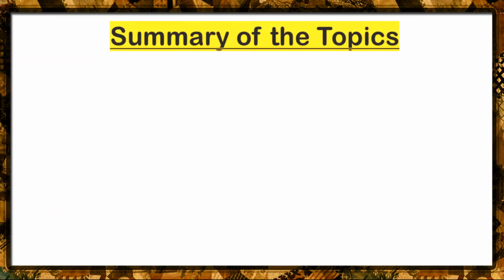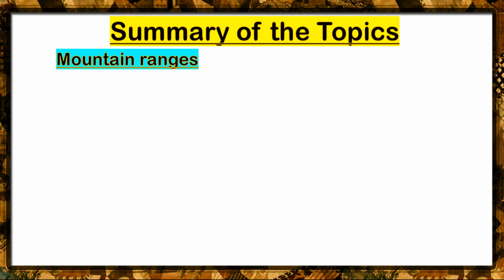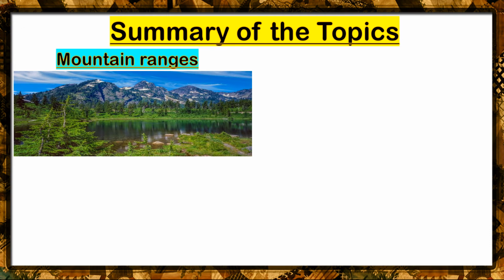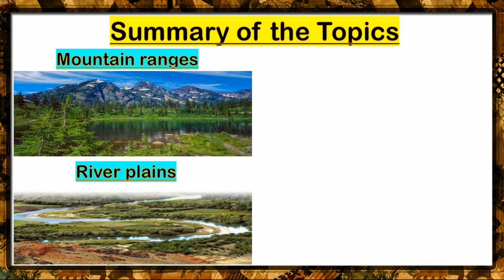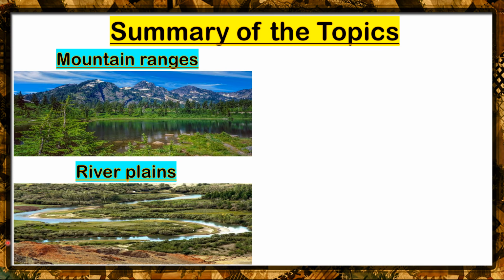So class, just a summary of the topics we have discussed. So we have discussed mountain ranges. These are mountains connected with each other. And the longest mountain range in Asia is the Himalayas mountain range. We have also discussed river plains, which look like this. So this is the river and this is the plain by the river.